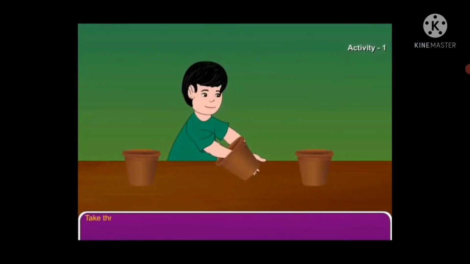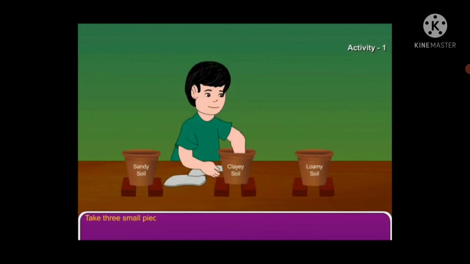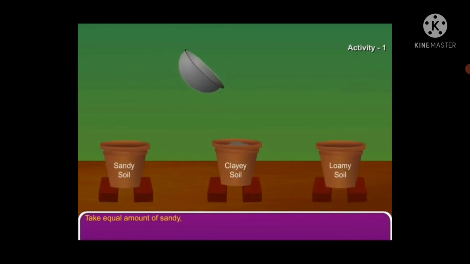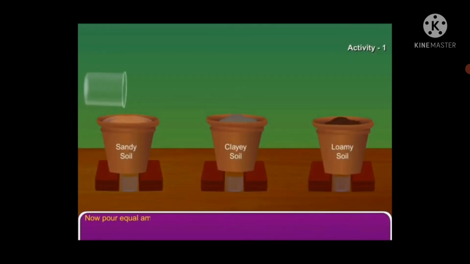Activity 1. Take 3 pots with holes at the bottom. Place each of them on 2 bricks. Take 3 small pieces of cotton cloth and spread them at the bottom of each pot. The holes at the bottom of the pots should be completely covered. Take an equal amount of sandy, clayey and loamy soils and put them in the pots separately. Keep a small beaker under the hole of each pot as shown. Now, pour an equal amount of water in each pot.